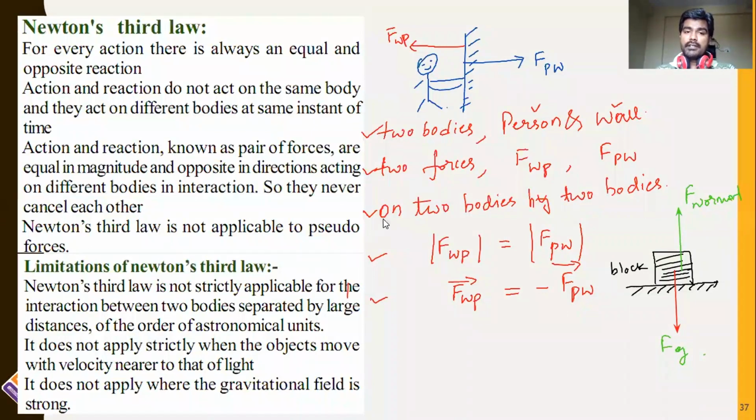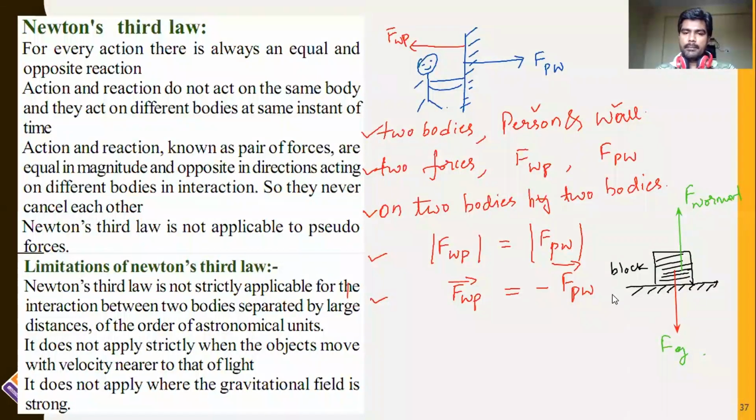Third condition, you check: on two bodies by two bodies. Now check these forces. Normal reaction is acting on the block. Gravitational force is also acting on the block.